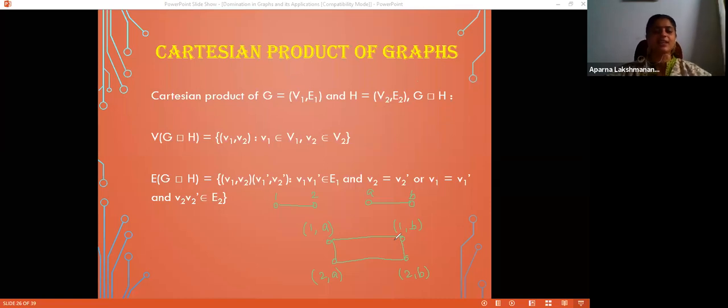This is the reason why the notation box. You take K2 box K2, Cartesian product K2, what you get is a box. That is why the notation box is used. Let me clear that one.